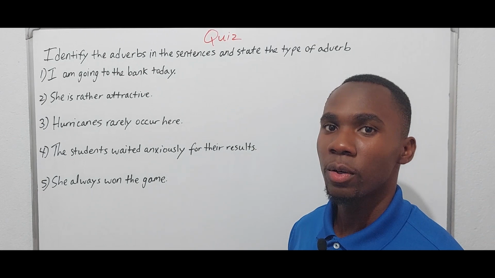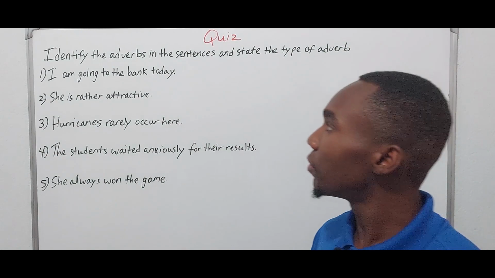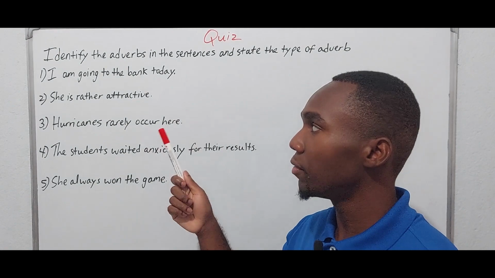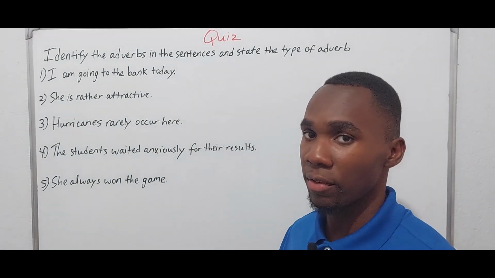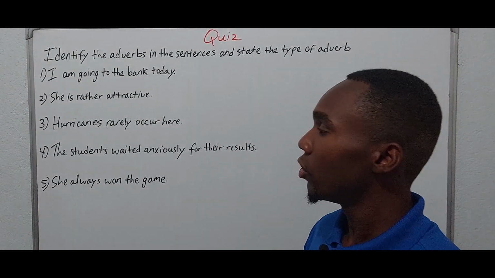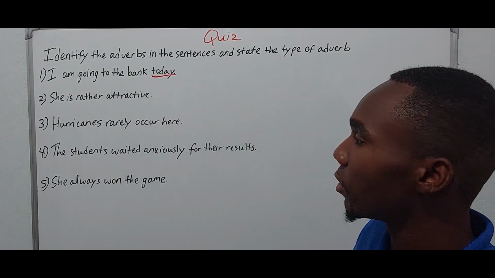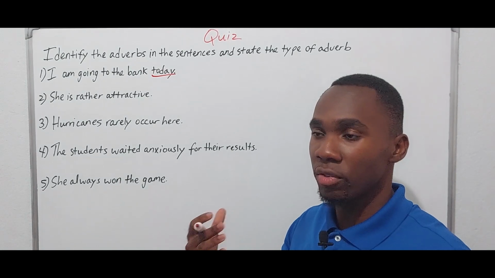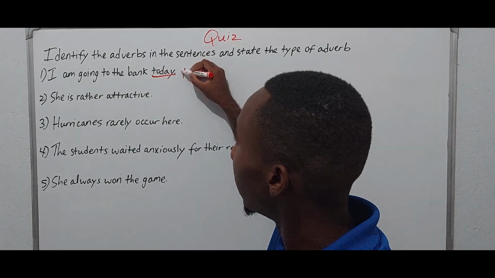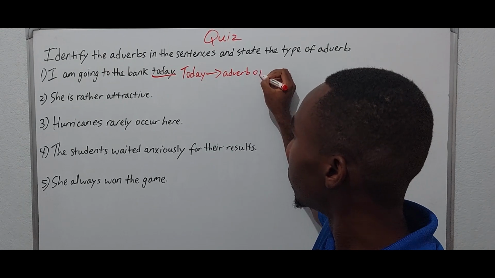All right, so we come to the quiz now. So identify the adverbs in sentences and state the type of adverb. So you have to identify the adverb and state what type of adverb it is, right? So number 1, I am going to the bank today. So our adverb here would be today. And what type of adverb would that be? So which question would it respond to? That will respond to when, right? So today is an adverb of time.